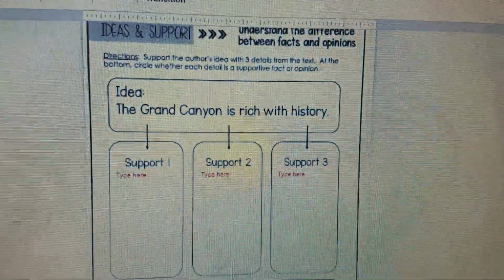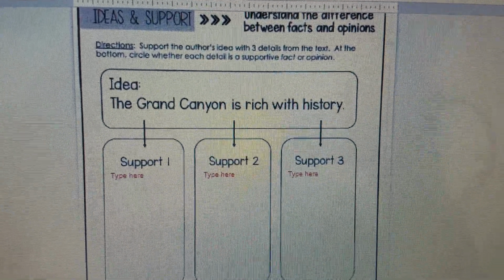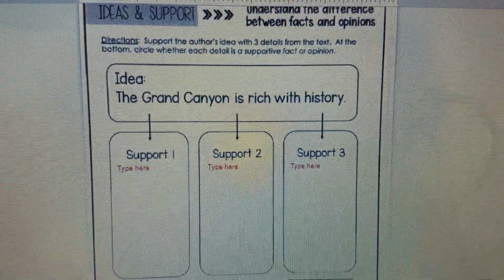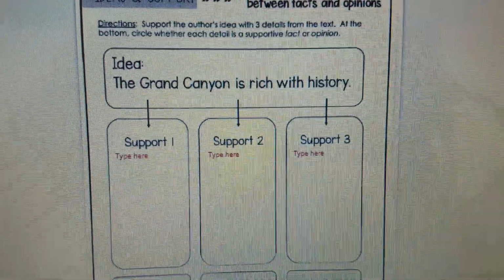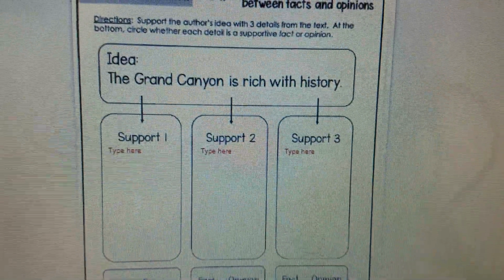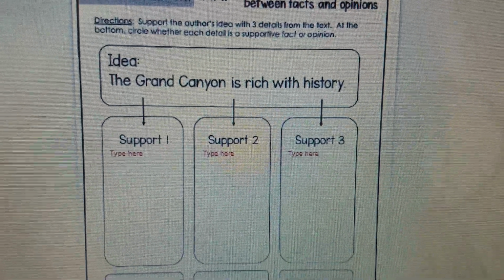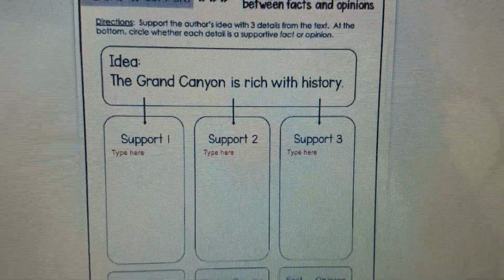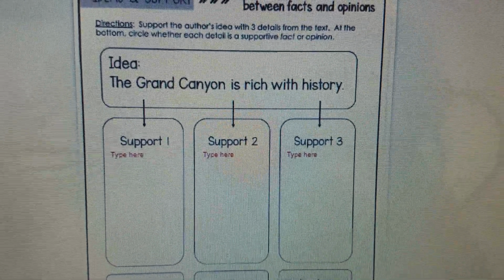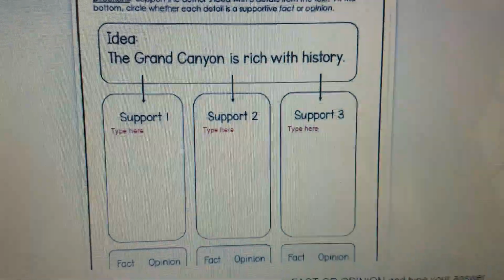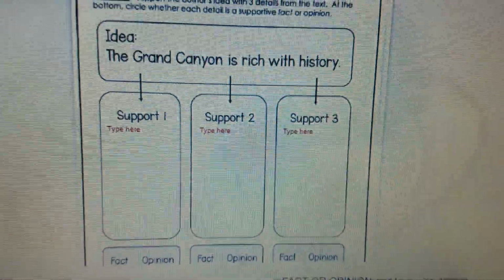All right, so the idea here that you're going to support, you need 3 areas of support. The Grand Canyon is rich with history. So you need to go into the story and you need to find 3 quotes that tell you that the Grand Canyon is rich with history. All right? Go find your text support. And then after you find your text support, you have to decide if it's a fact or an opinion.